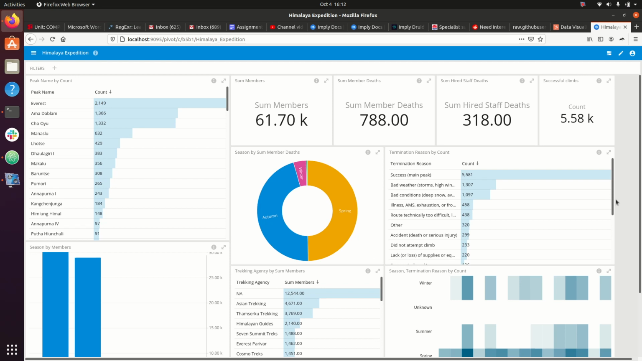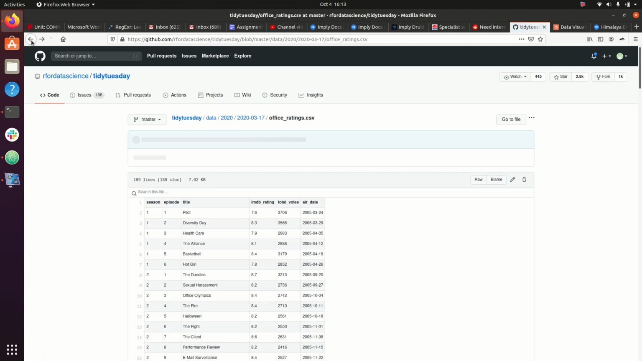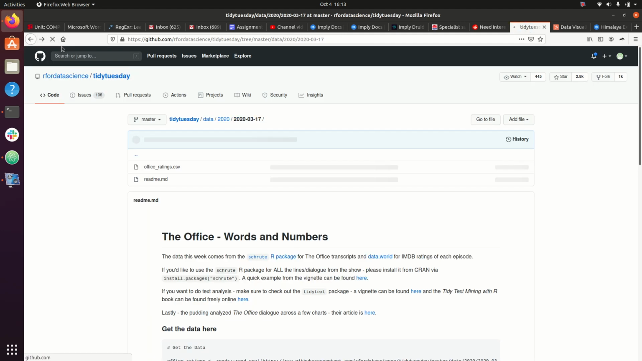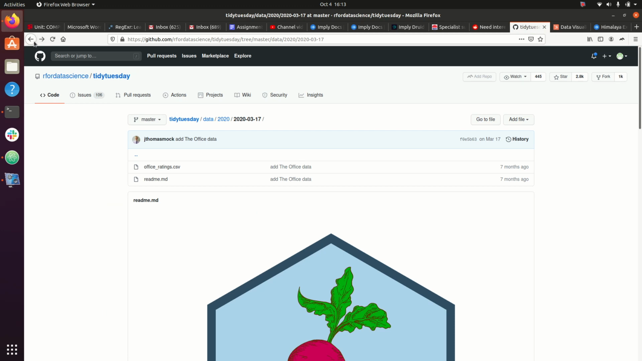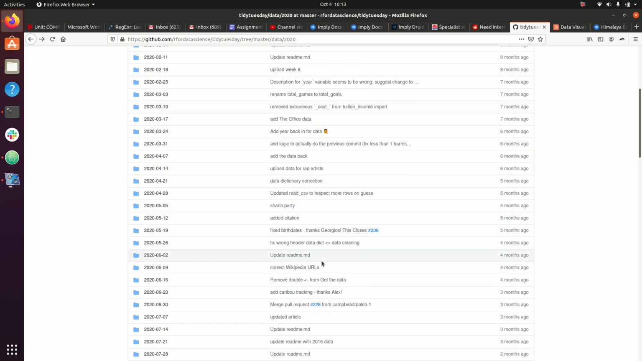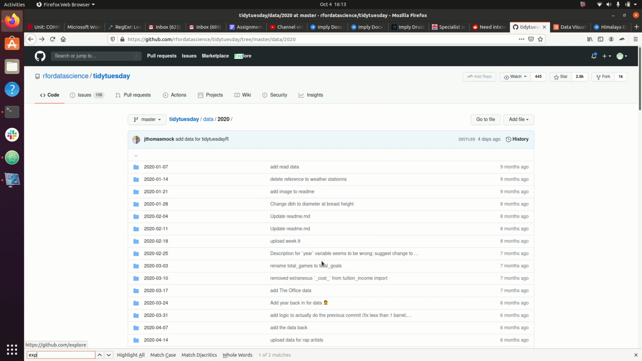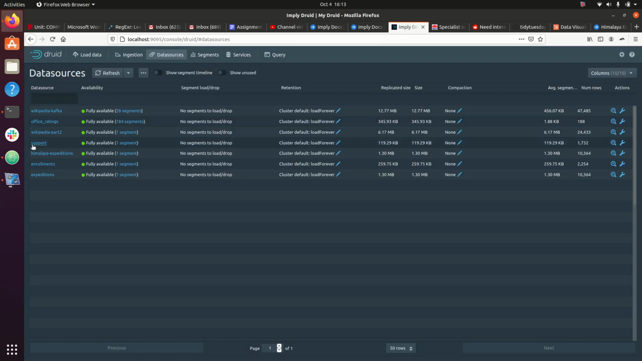All right. For part 2 of question 2, I've decided to get some data from this GitHub repository. The data is about the Himalayan expedition. Let's see if we can get that. All right. So I got the data from this Tidy Tuesday repository, and I imported it in here. As you can see here, there's the Himalayan expedition. I've already imported this data.